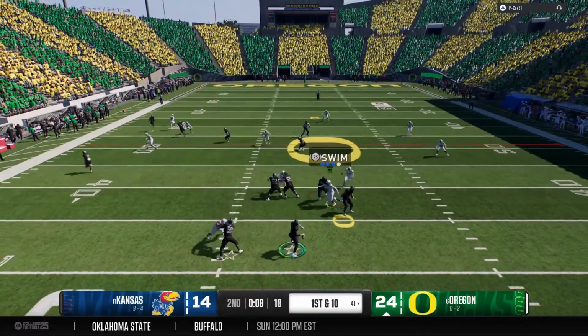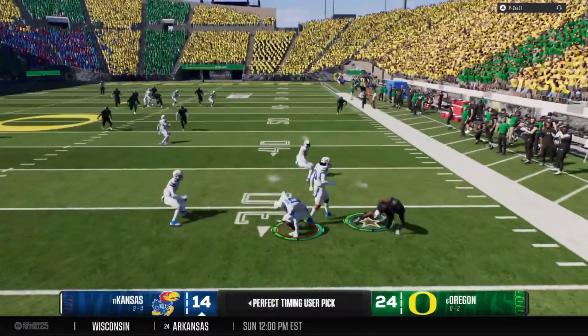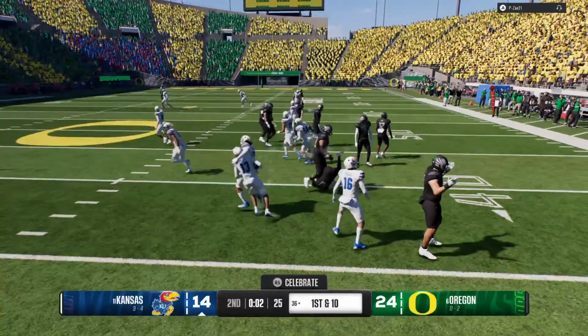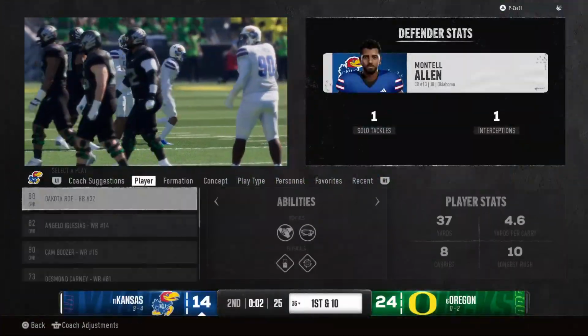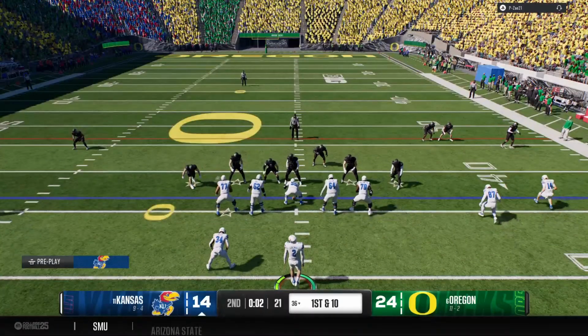On 1st and 10 here, looking to throw the ball. And he'll loft this one deep to the left side. And it's intercepted as he threw it into heavy traffic that time. And he'll be taken down, but after a good return. One more play before they head to the locker room.